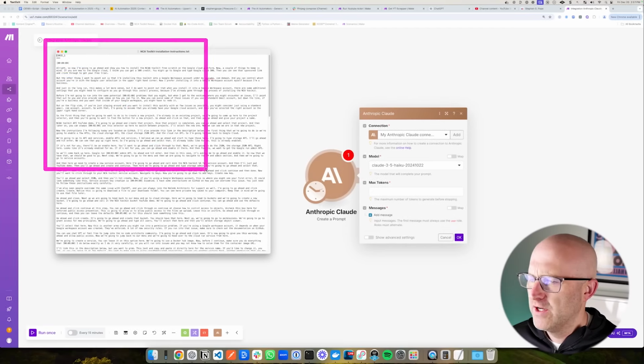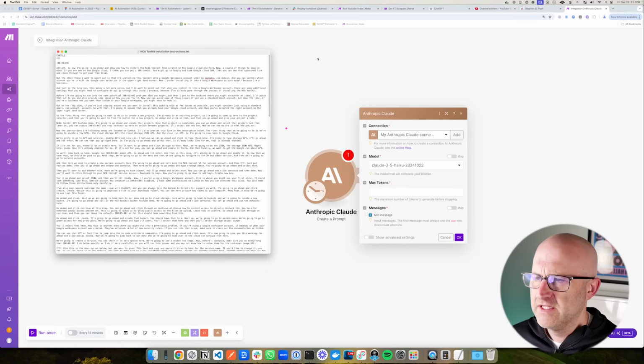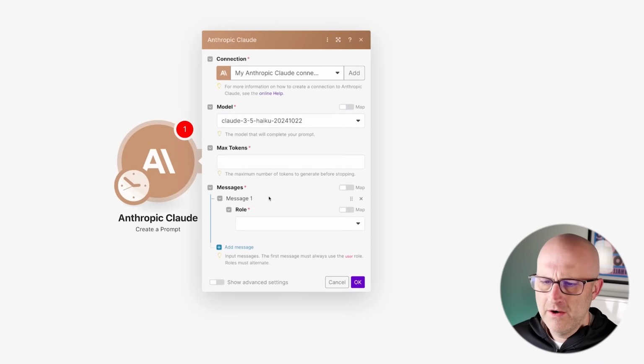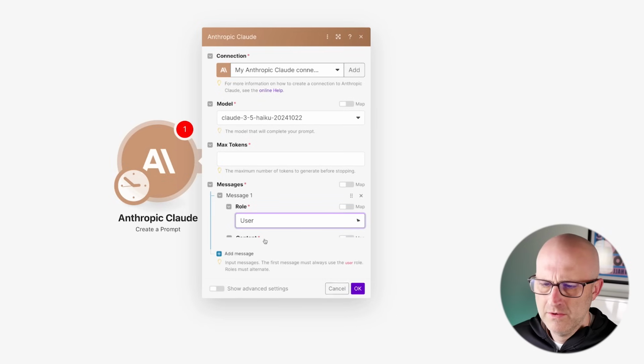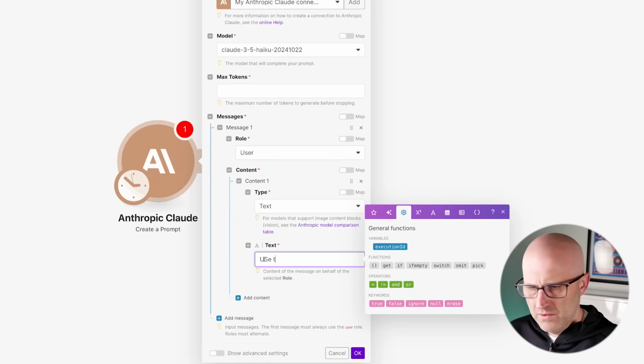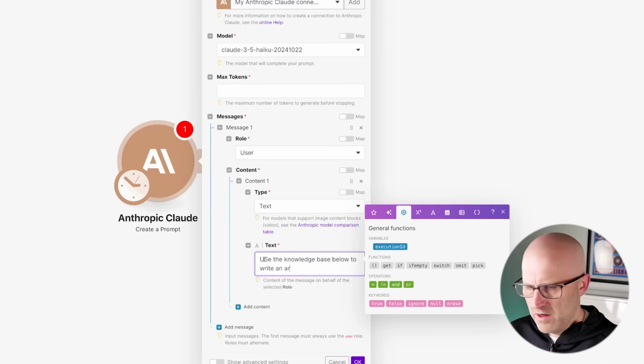So one way that people are trying to solve this problem right now is that they simply take an existing knowledge base, maybe it's in a PDF or a TXT file, and they use the contents of that knowledge base in their prompts directly when they are building out their automations. So I'm using Claude here. I could add a message. We'll create a prompt. We'll use text. I could do something like: use the knowledge base below to write an article about X, Y, and Z.